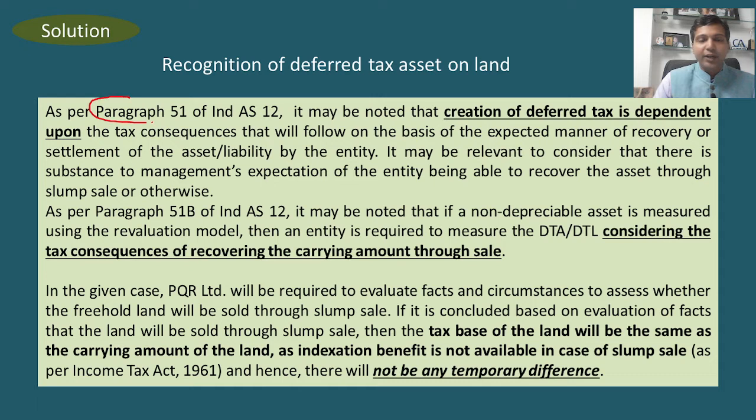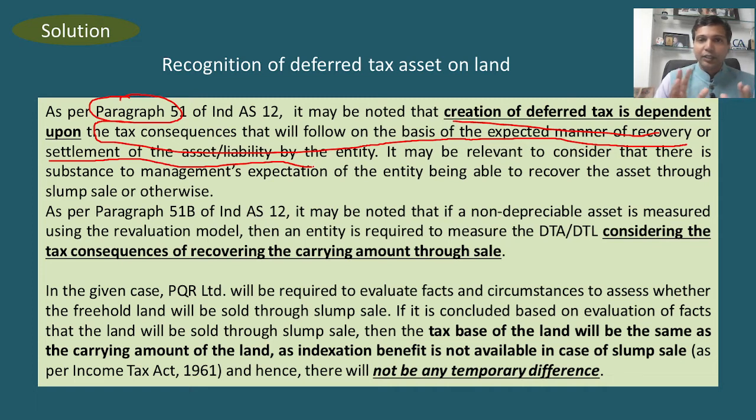Paragraph 51 of Ind AS 12, if you analyze it, means that creation of deferred tax is also dependent upon the tax consequences that will follow on the basis of the expected manner of recovery or settlement of the asset or liability. Now, what is the expected manner of recovery or settlement?